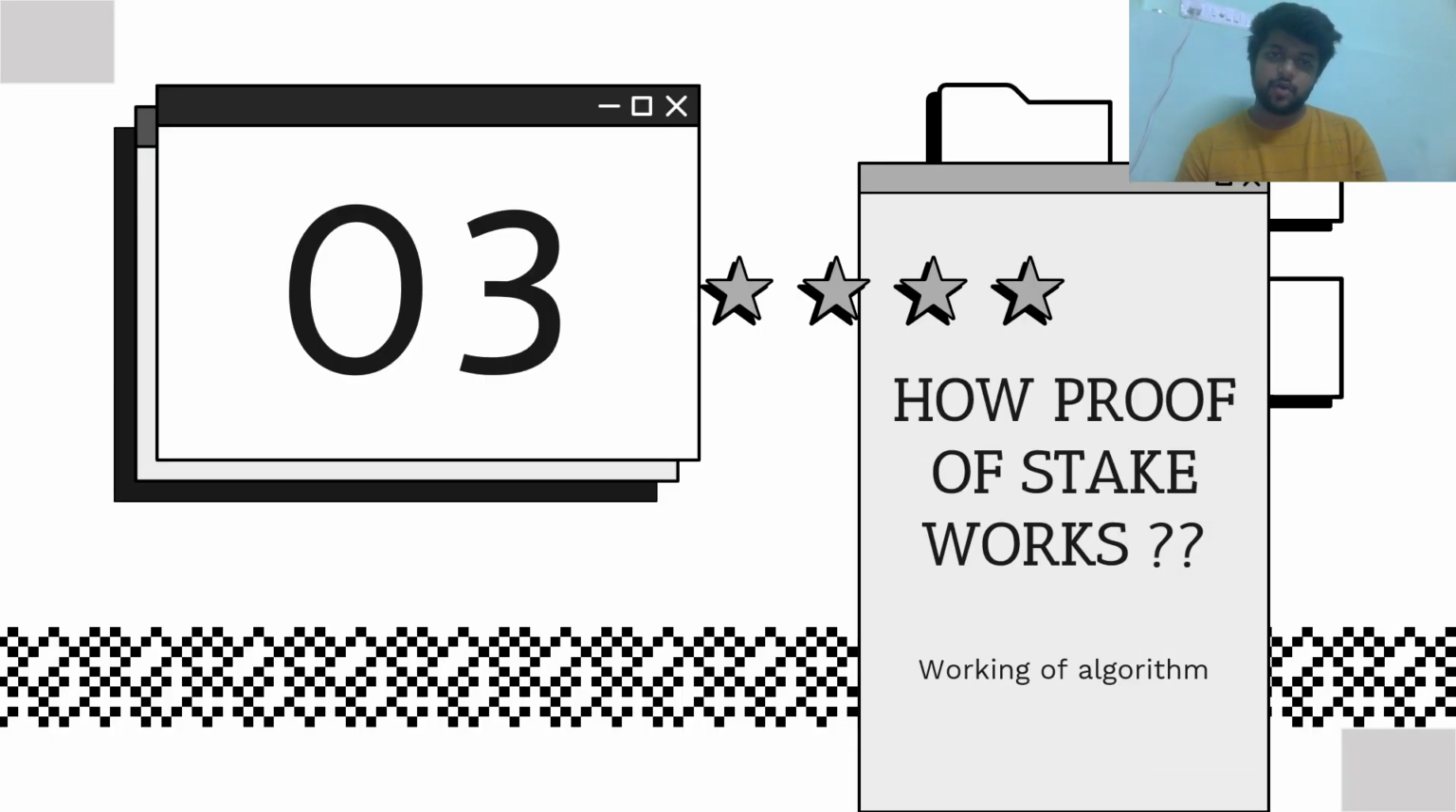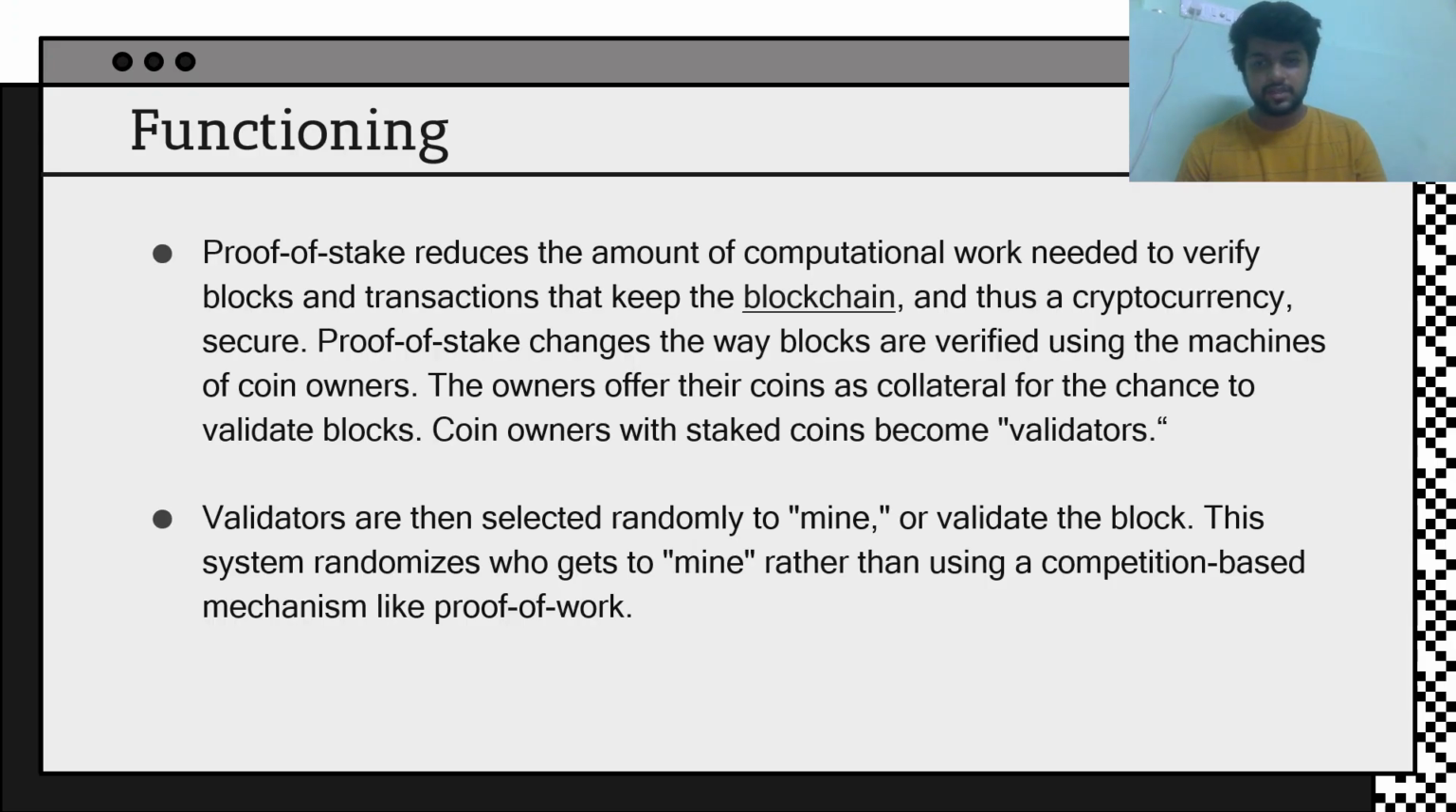So coming to how proof of stake works. Proof of stake reduces the amount of computational work needed to verify the blockchain and the transactions kept on the blockchain, and thus keeps a cryptocurrency secure. Proof of stake changes the way blocks are verified, using the machines of the coin's owner. The owners offer their coins as collateral for the chance to validate blocks. Coin owners with staked coins become validators. Validators are then selected randomly to mine or validate the block. This system randomizes who gets to mine rather than using a computation-based mechanism like proof of work.